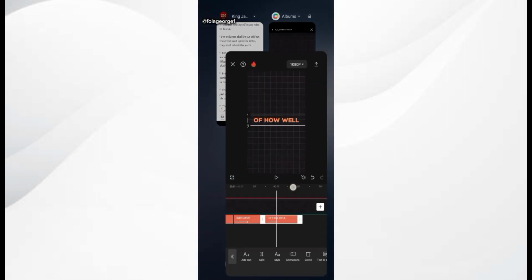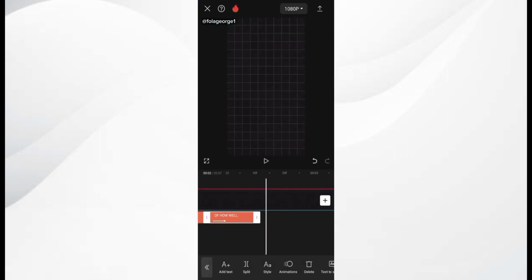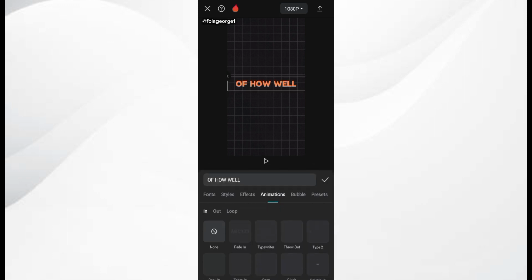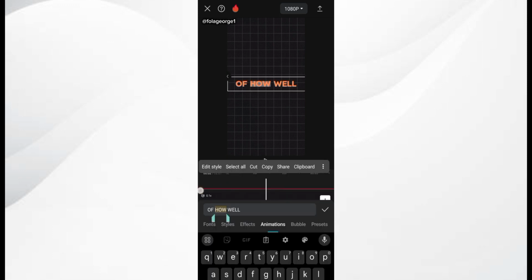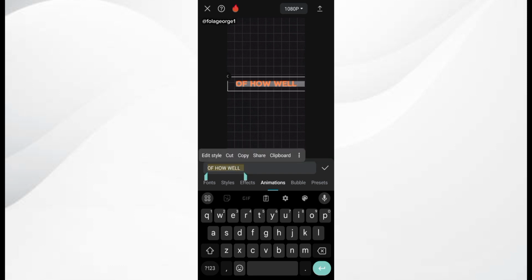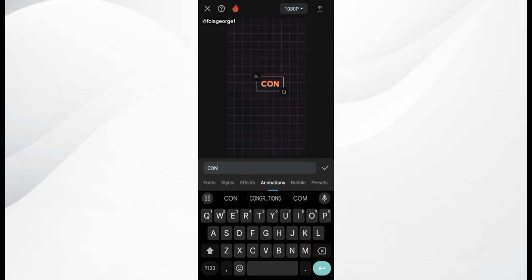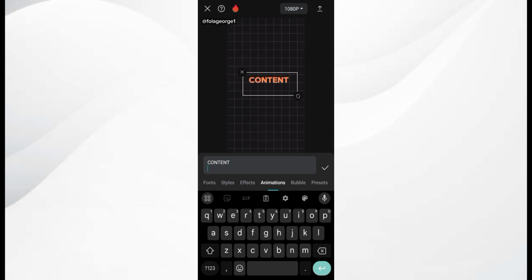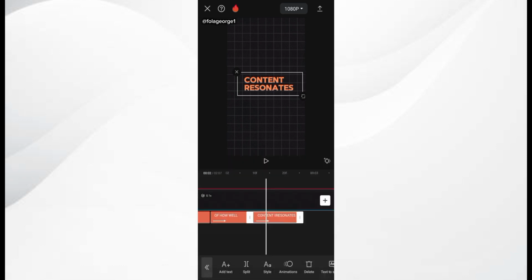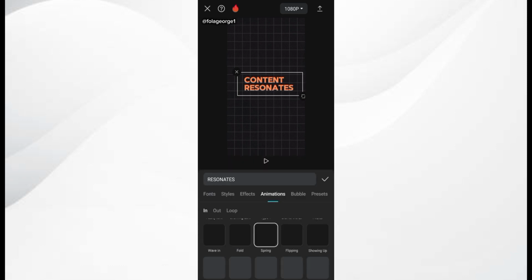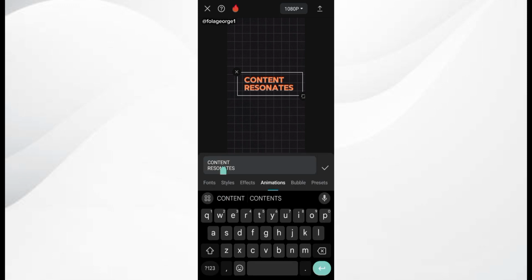So I'm just simply going to copy this, copy the "of how well", and place it right here. So we are just going to type content, then down below it, we type in resonate. Alright, so the content is white while the resonate is blue.